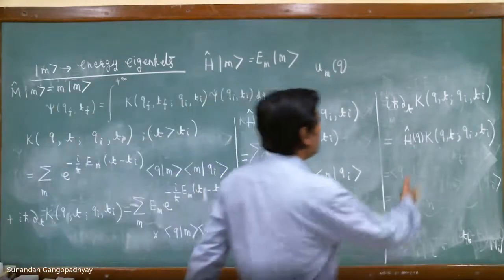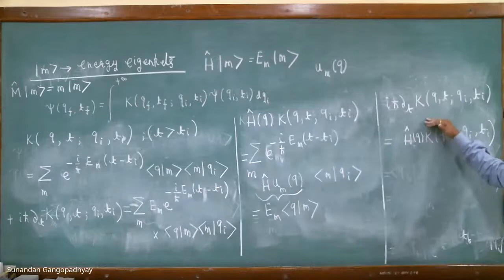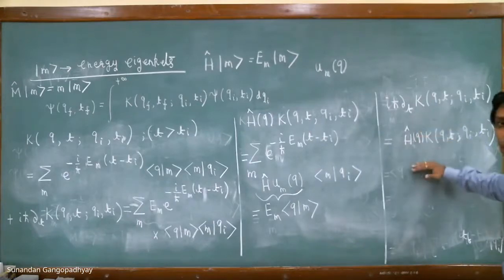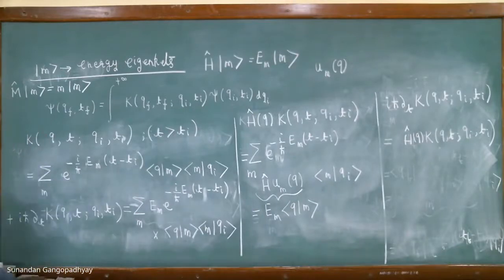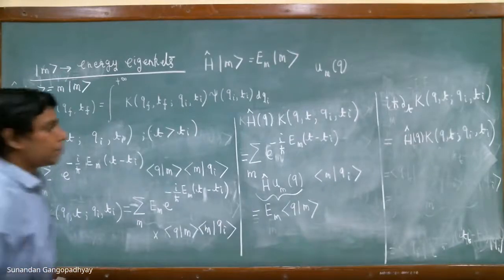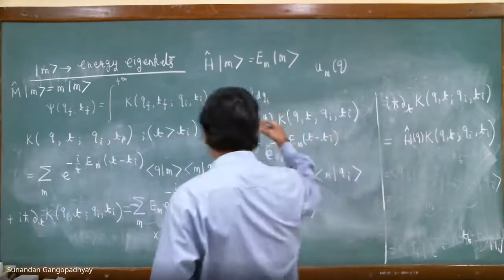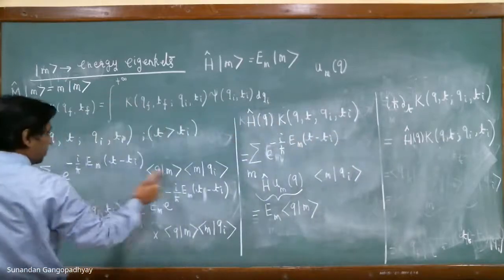So we can consider this as one of the properties of the propagator, that it should satisfy the time-dependent Schrodinger equation. And not only that, we have also developed an expression for the propagator K. This is the expression for the propagator K.